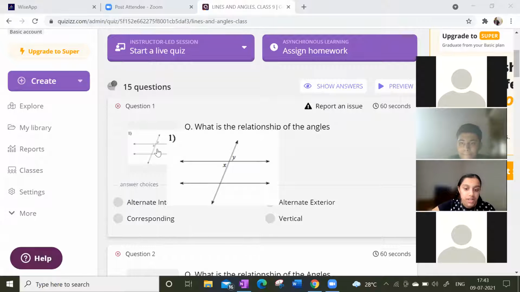So alternate interior angles, are they alternate interior? No, sir. Corresponding? No, sir. Alternate exterior, of course, no. They are vertical.